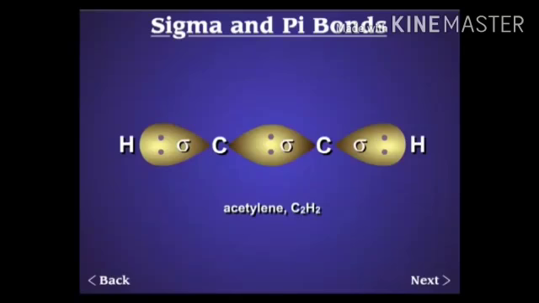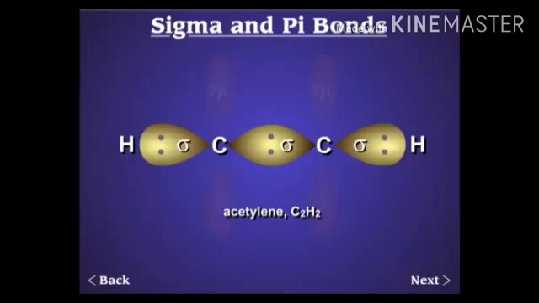After forming the sigma bonds, there are two p orbitals on each carbon which contain one electron in each orbital. So there is a possibility of sidewise overlapping between these atomic orbitals.